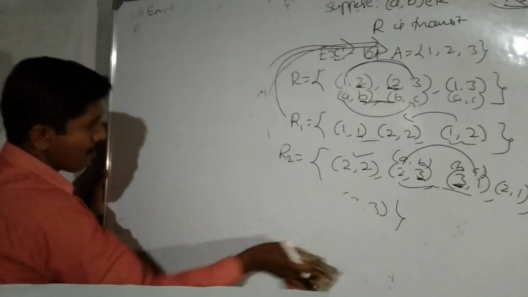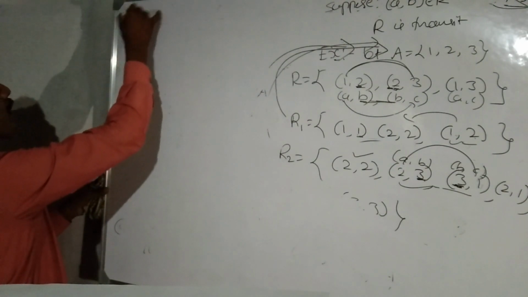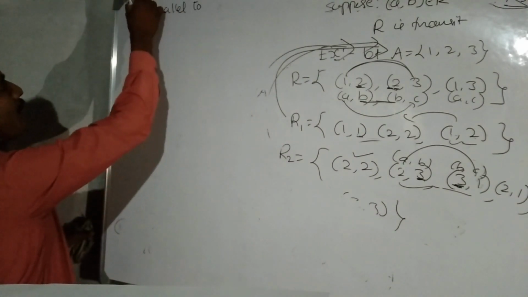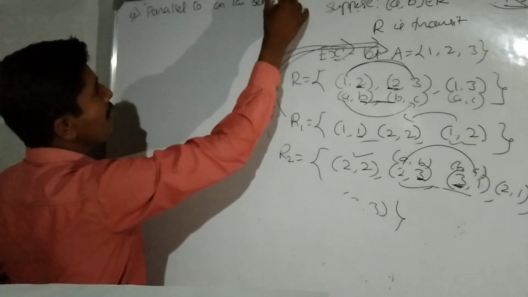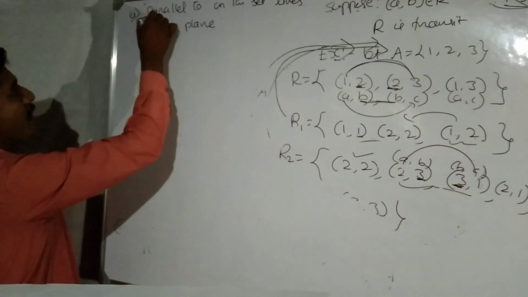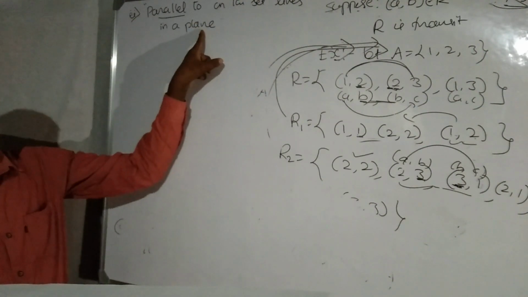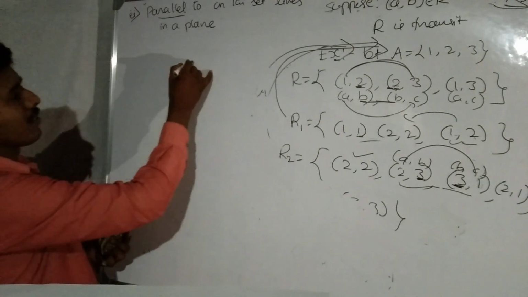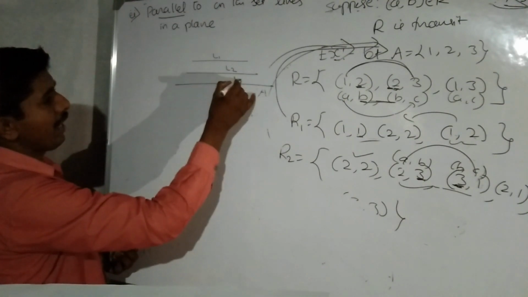So one more, second example. Parallel to relation on the set of all lines in a plane. Is it transitive or not? We shall see. Plane means two-dimensional plane. Now I am taking three parallel lines here: L1 line, L2 line, L3 line.